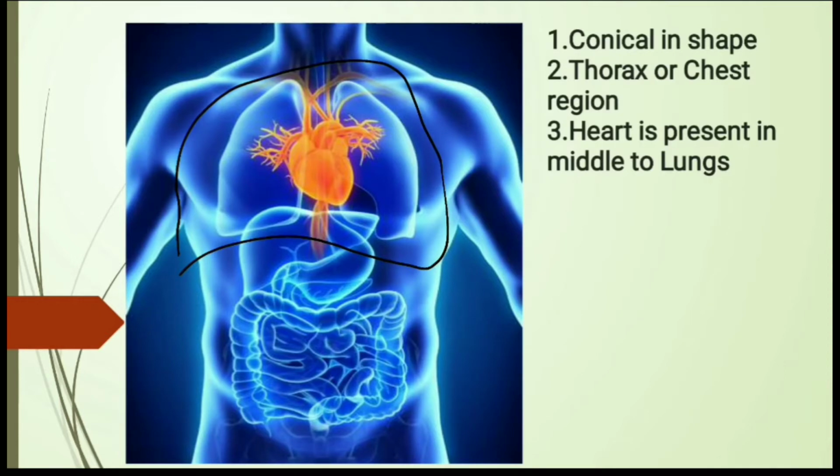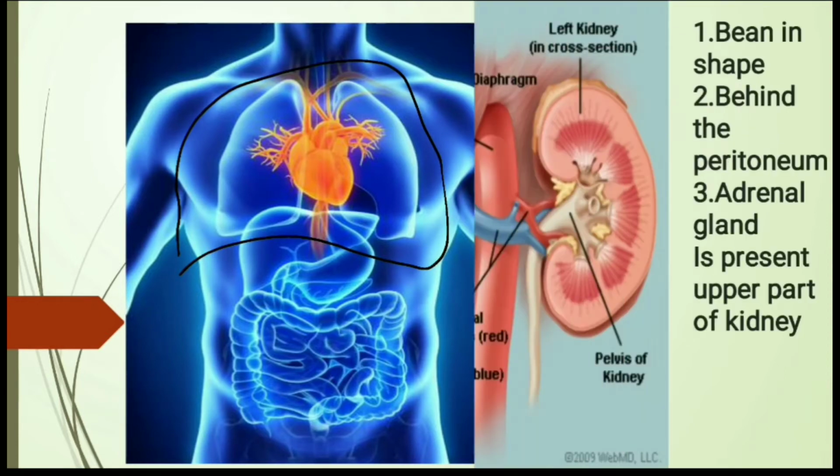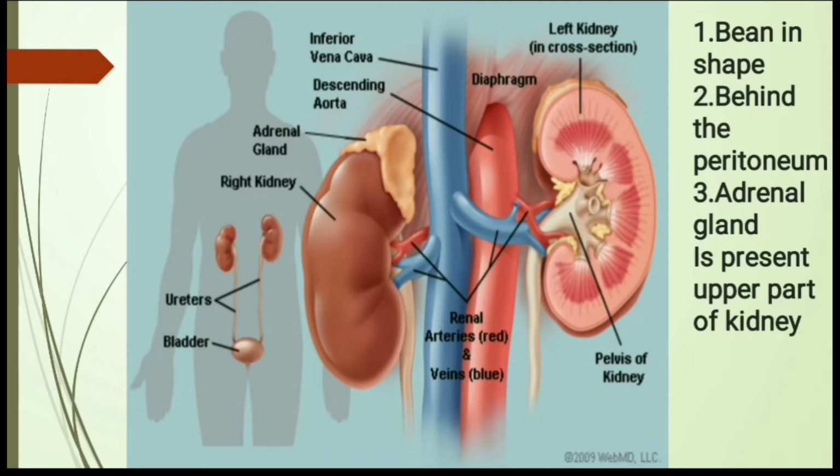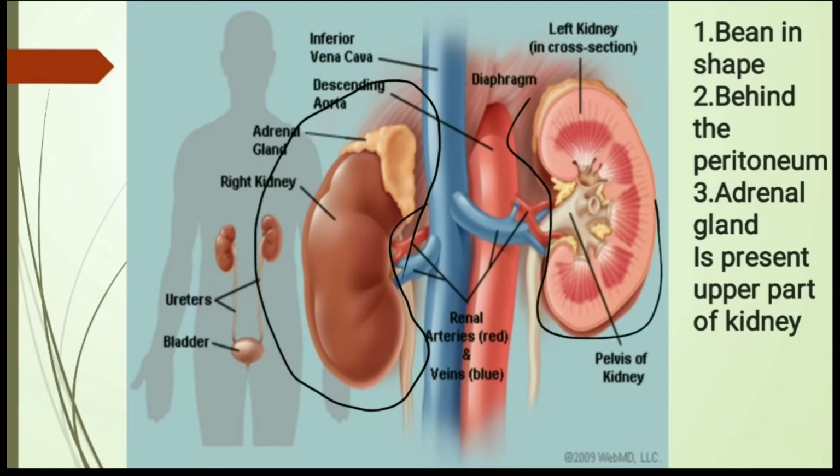Let's try another example. What is the shape of the kidney? The kidney is bean shaped. This comes under appearance.